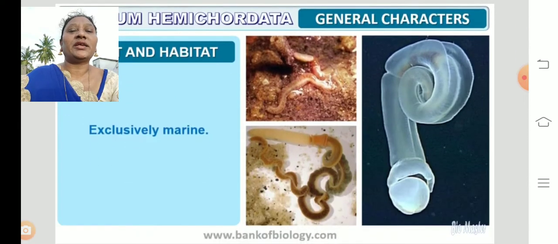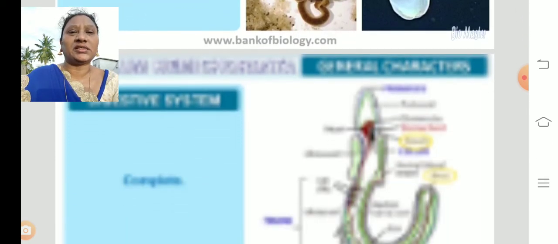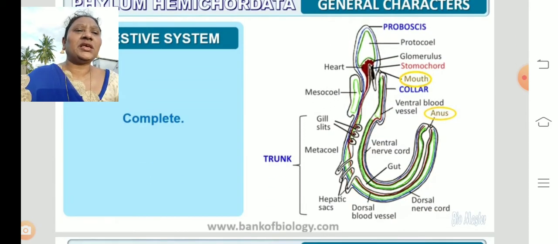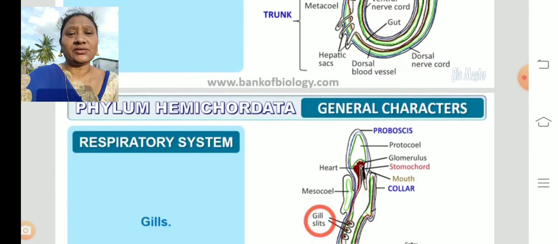Coming to habit and habitat, they are found exclusively in the marine environment, mostly in the oceans and seas. The digestive system is a complete digestive system. You can see here, children, the proboscis, and inside the proboscis you will find a mouth, and at the last you can find the anus. If the organisms have a digestive system from the mouth to the anus, such organisms are said to have a complete digestive system.